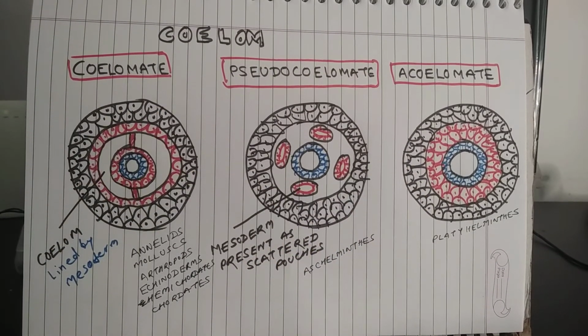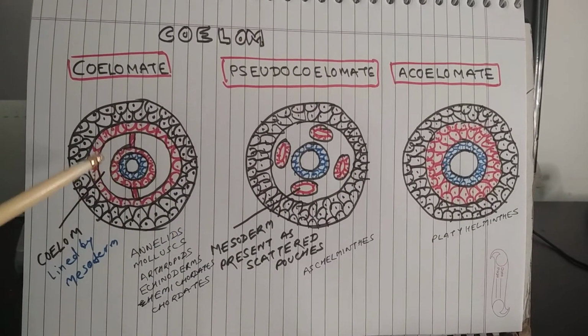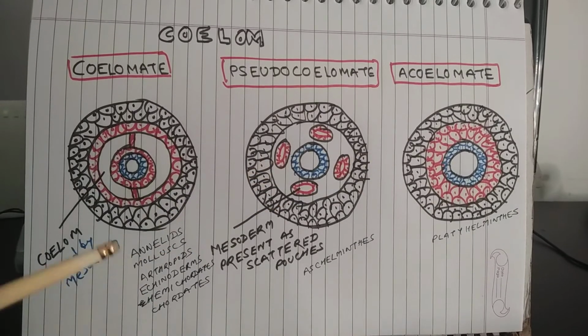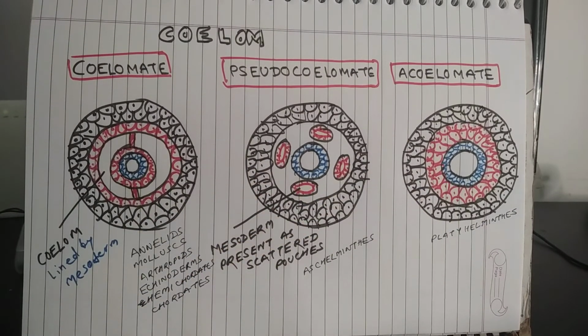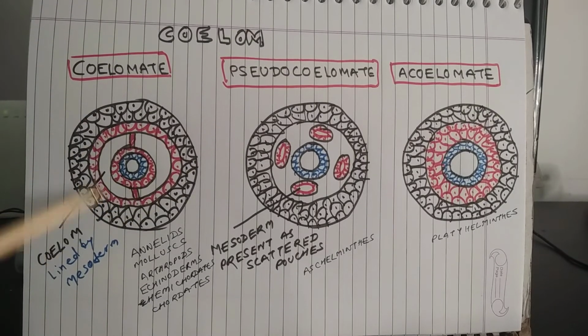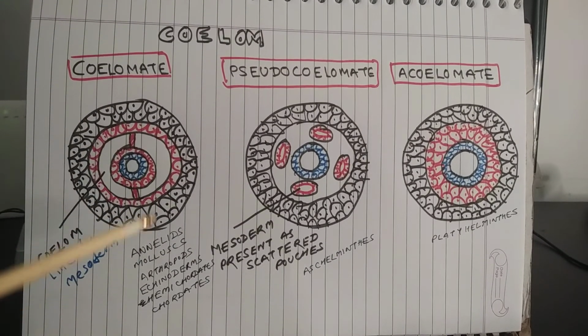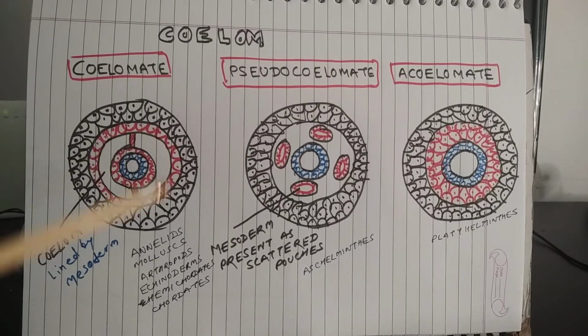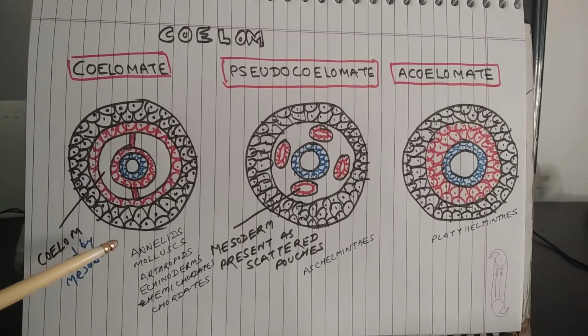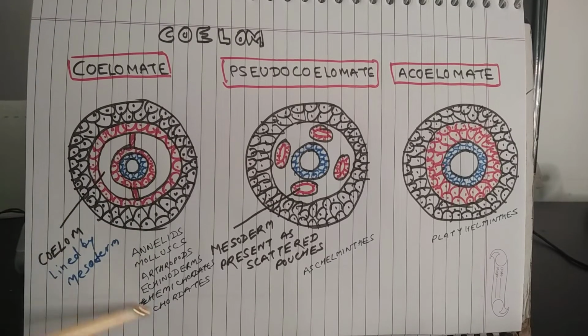These are the diagrams of various layers. This is ectoderm, this is endoderm, and this is mesoderm. In the case of coelomates, there is a cavity which is lined by mesoderm. Organs develop in these cavities. Annelida, Mollusca, Arthropods, Echinoderms, Hemichordates and Chordates are coelomates. Body cavity is present in these animals.